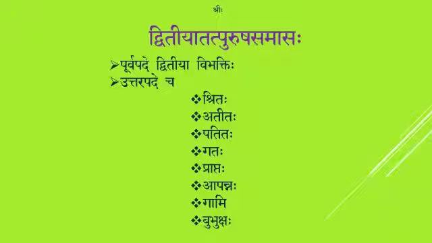The 8 words are Shrutaha, Atitaha, Patitaha, Gataha, Praptaha, Apannaha, Gami, Bubhukshaha. I repeat the criteria. In the Vigraha Vakyam, the Purva Padam should be in Dvitiya Vibhakti and the Uttara Padam should be any one of these 8, that is Shrutaha, Atitaha, Patitaha, Gataha, Praptaha, Apannaha, Gami, Bubhukshaha. Only then Dvitiya Tatpurusha will come.